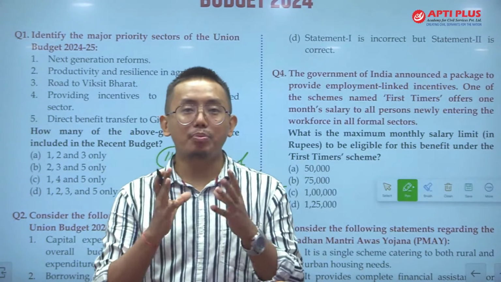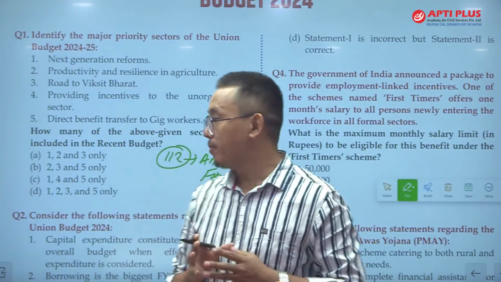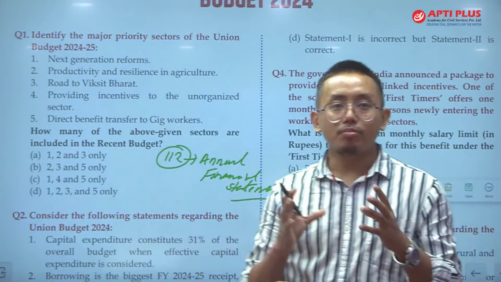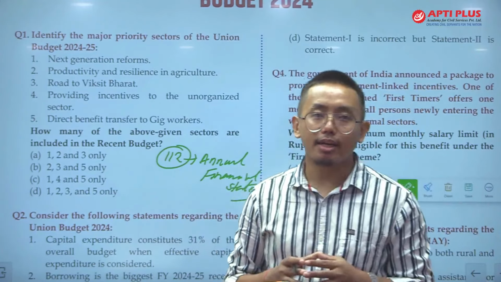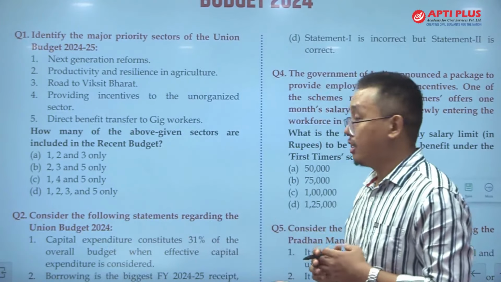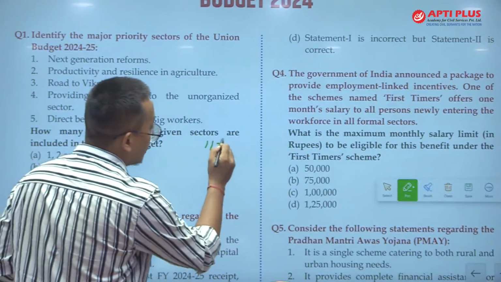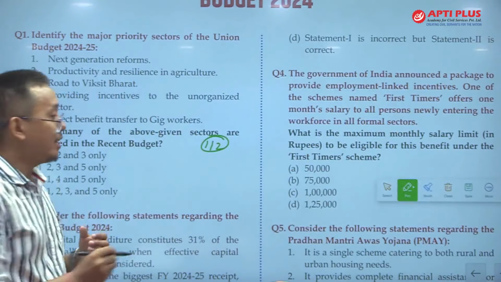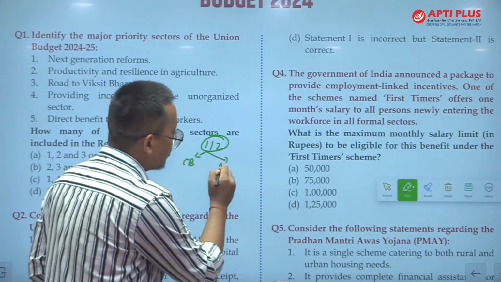If we have to say it formally, it is the annual financial statement, but we generally term it the Union Budget. To categorize the budget, it is divided into 2 parts: the capital budget and the revenue budget.